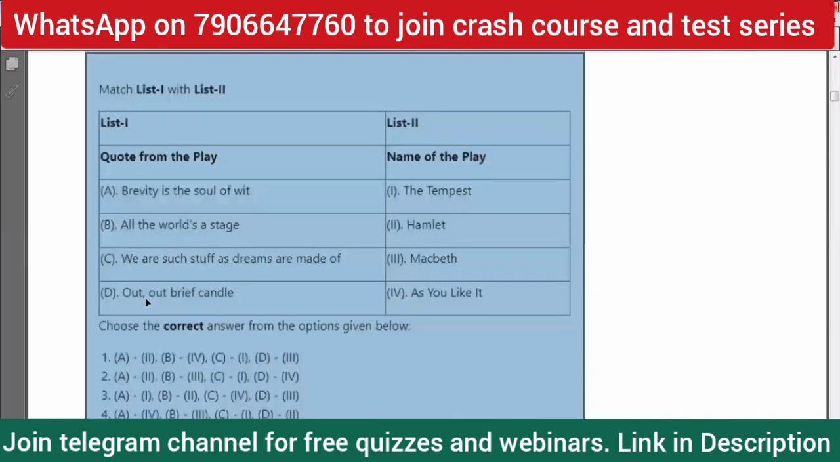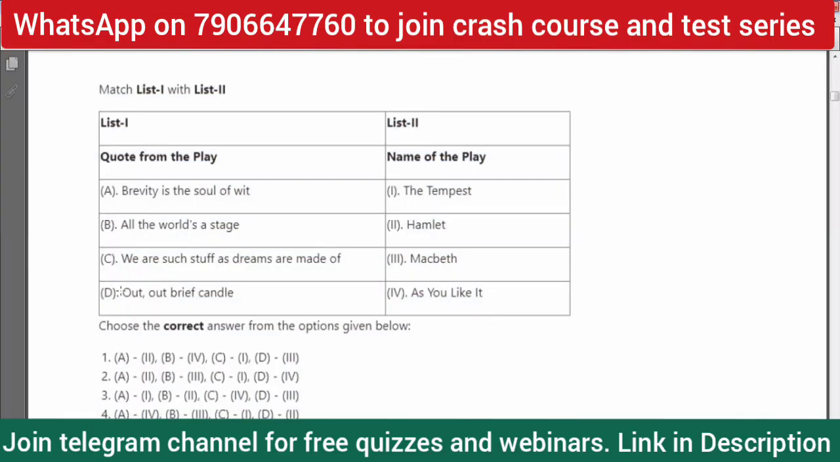Out, brief candle is of course Macbeth, right? Out, brief candle is Macbeth, and so D corresponds to 3. We have two options, 1 and 3, where D corresponds to 3. So automatically option 2 and option 4 get eliminated, right? And now, we are such stuff as dreams are made of.